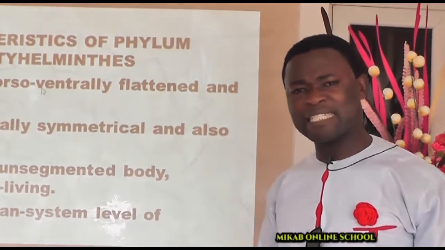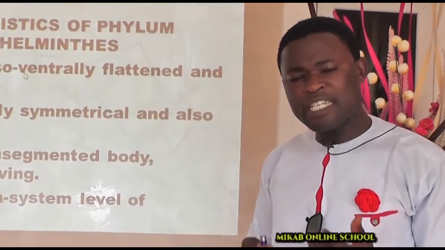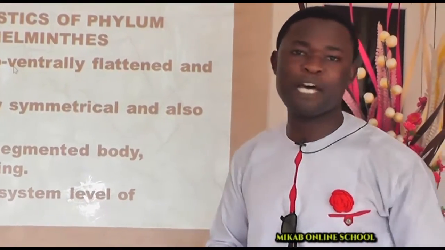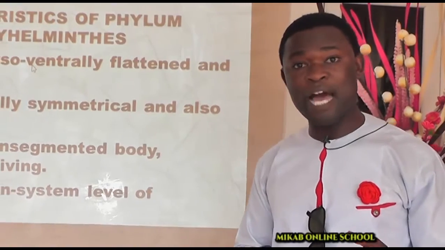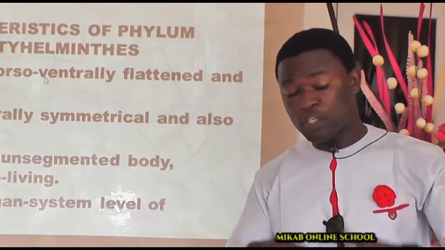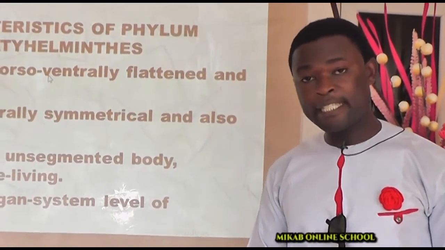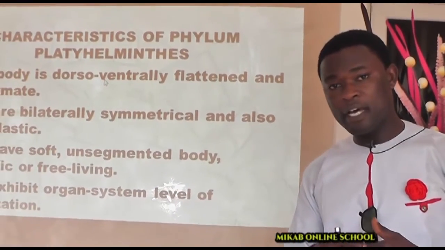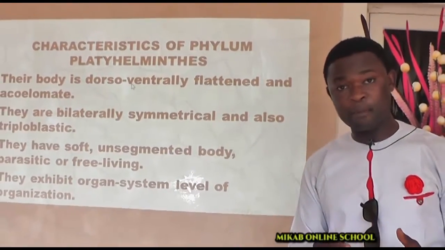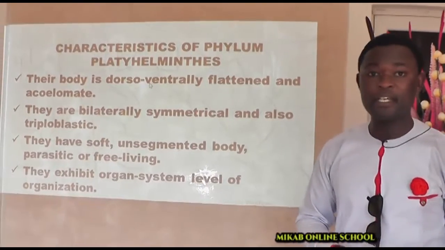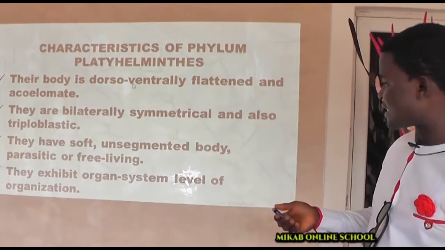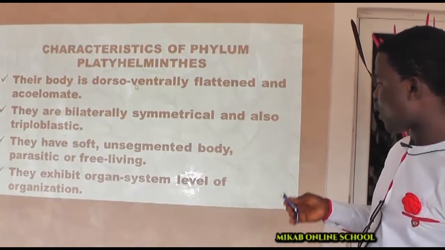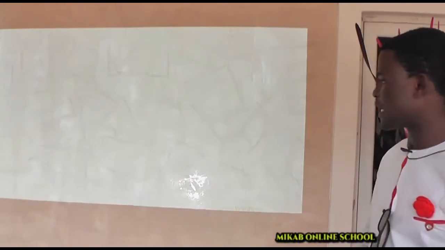Meaning we are expecting that they are going to have some organs or some systems as part of their body. Remember we mentioned earlier that these organisms have an incomplete gut, that is an incomplete digestive system, while some of them have a complete digestive system. That supports the fact that they exist at the organ system level of organization.